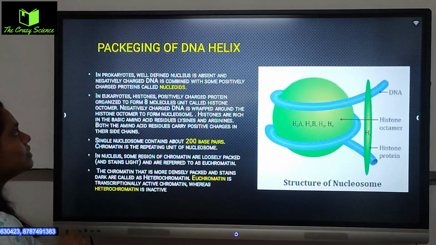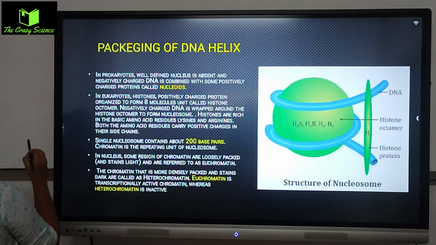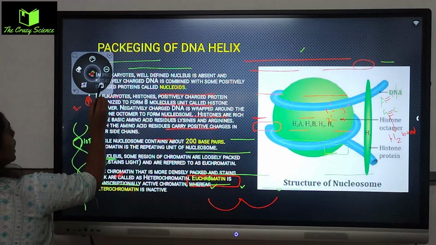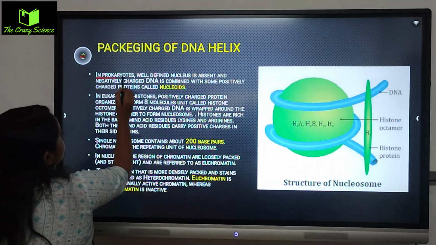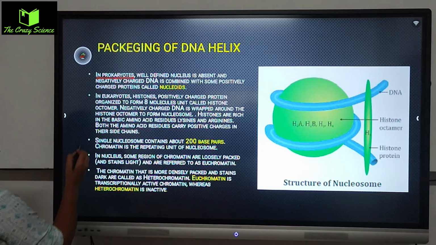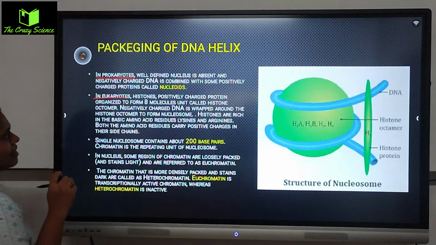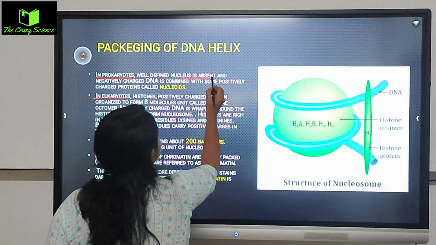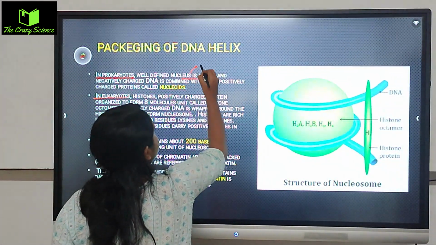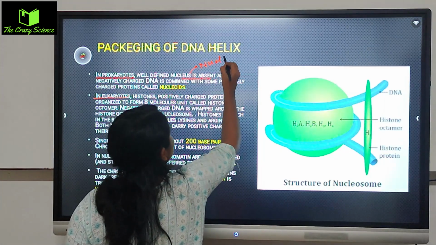Now we'll be talking about the packaging of the DNA, how DNA is produced and gets packaged, and what are the amino acids responsible here. In prokaryotes and eukaryotes, দুটোই পড়বো. Prokaryotes are very tiny. A well-defined nucleus is absent. We know that a nucleoid is present.